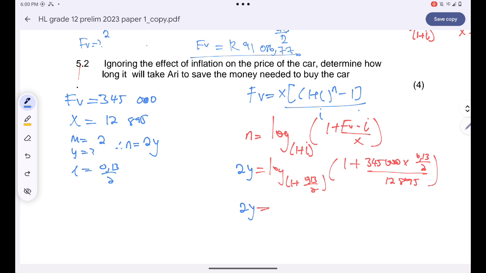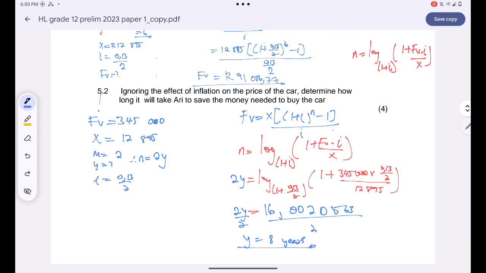And this would have given me, guys, 16.0020563, right? And then if I divide both sides by 2, then y is basically equal to 8.001. So y is just equal to 8 years, guys.